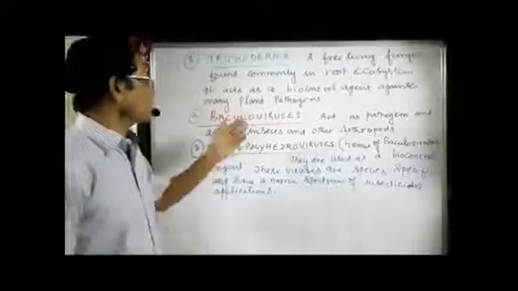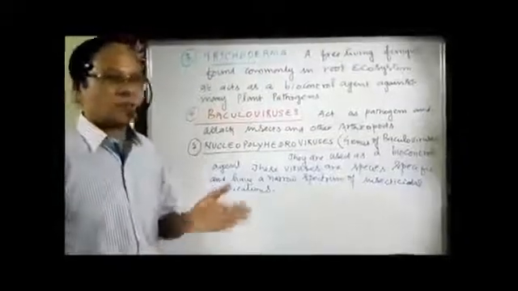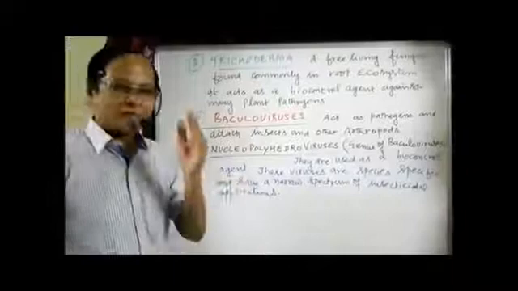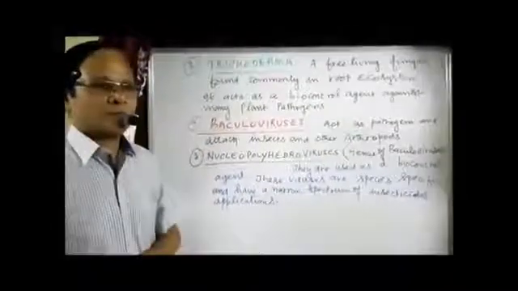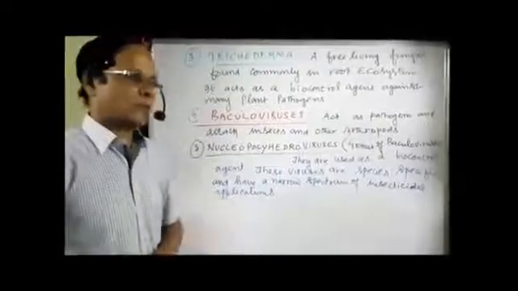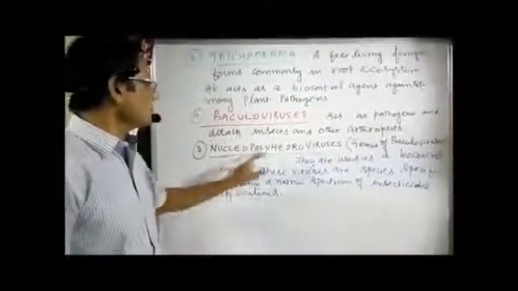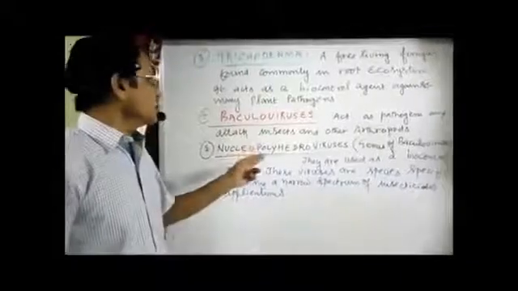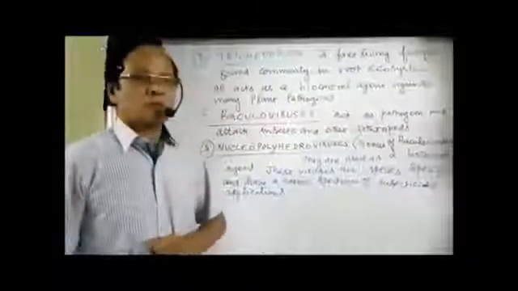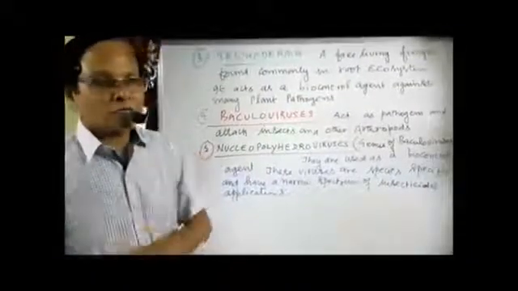Now the next one, Baculovirus. In the book it is given as Bucloviruses, but it is Baculovirus. It acts as a pathogen and attacks many insects and other arthropods, coming under the category Arthropoda. One genus of Baculovirus is Nucleopolyhedrovirus. Now, these nucleopolyhedroviruses are also used as biocontrol agents.